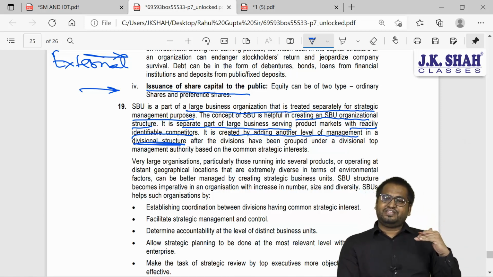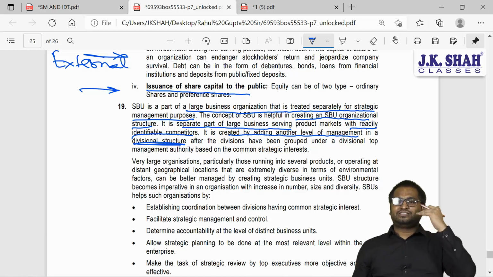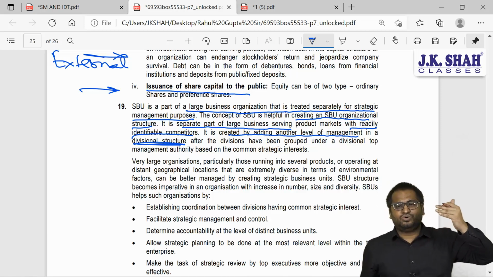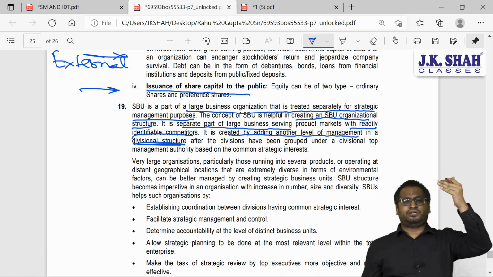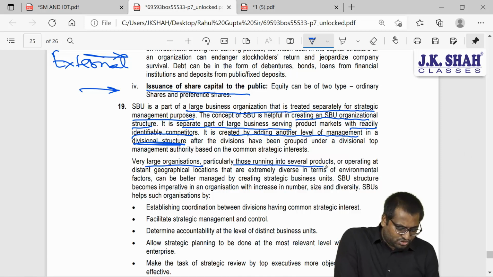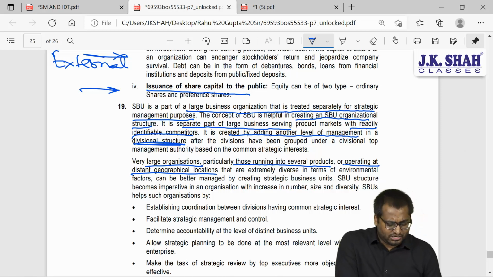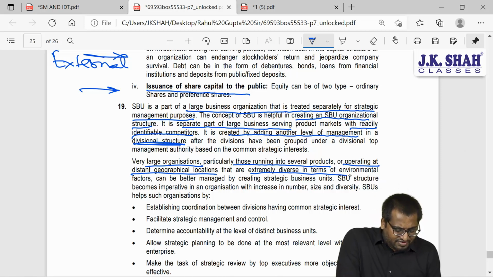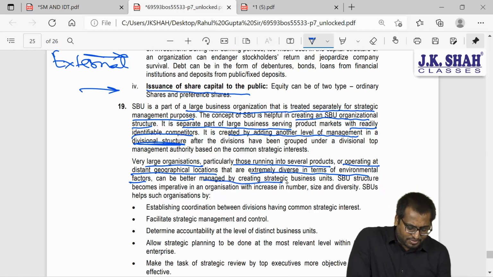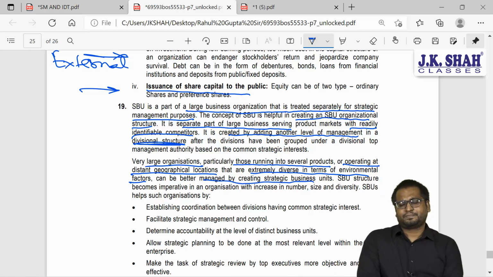So we had our divisions; earlier we had corporate, now we will have SBU. Above SBU we will have corporate. Very large organizations, particularly those running several products, operating at geographical locations, extremely diverse in terms of environmental factors, can be better managed by creating SBUs.